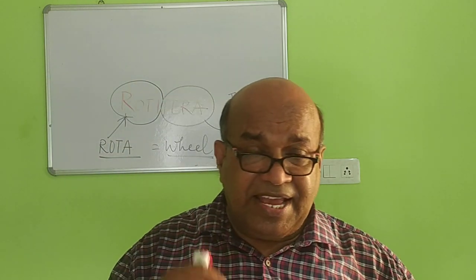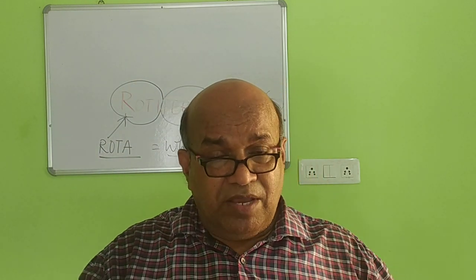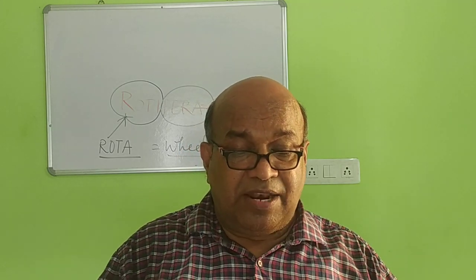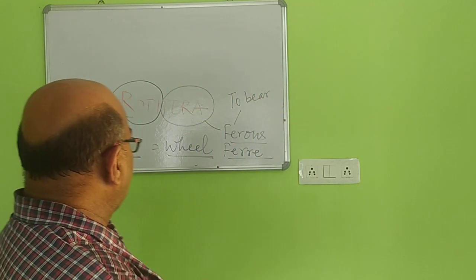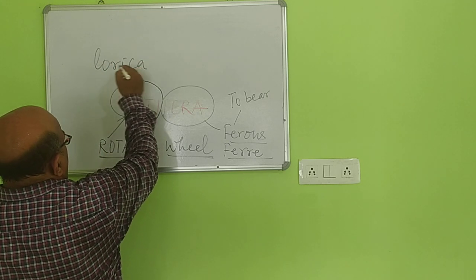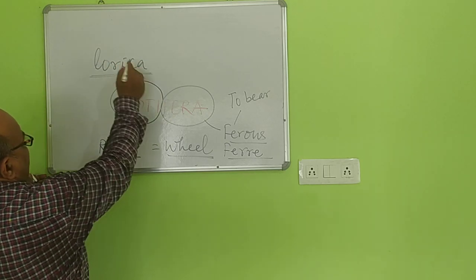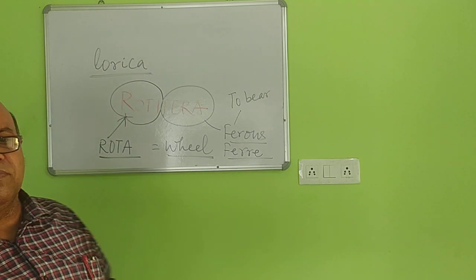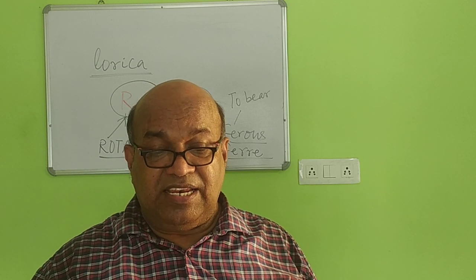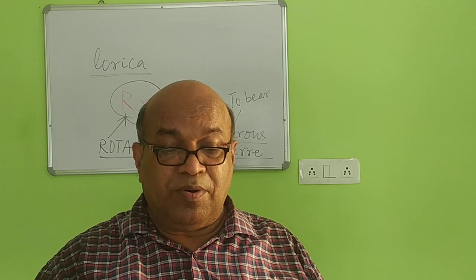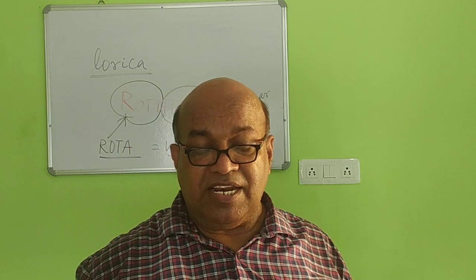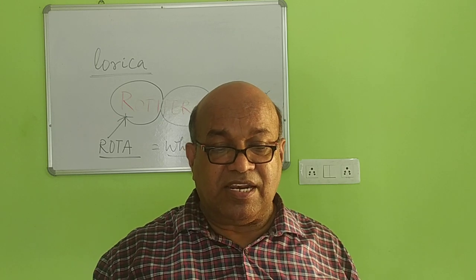The second character is here. The body wall is thickened into stiff plates. The stiff plates are known as lorica. And that one is stiff plates, which are generally seen in the body of the Rotifera, into which the head may be retracted.